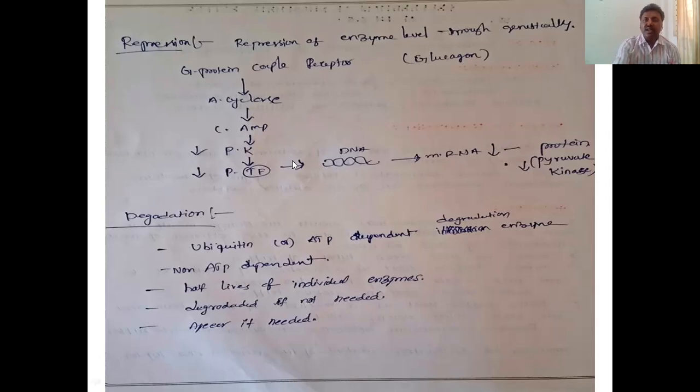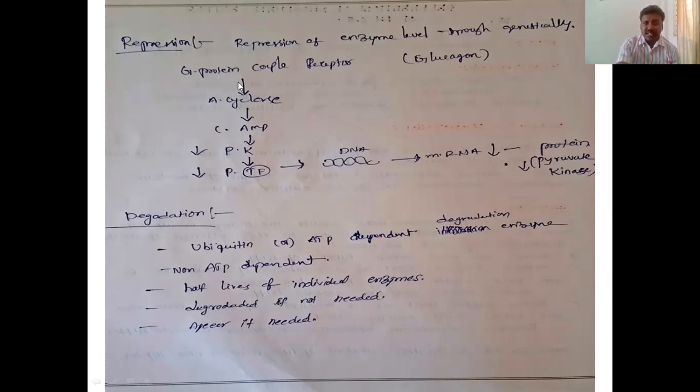But the same glucagon also acts through another mechanism of action, suppressing some enzymes, meaning decreasing some enzyme levels. Repression means suppression or decreasing the enzyme levels through genetic regulation.